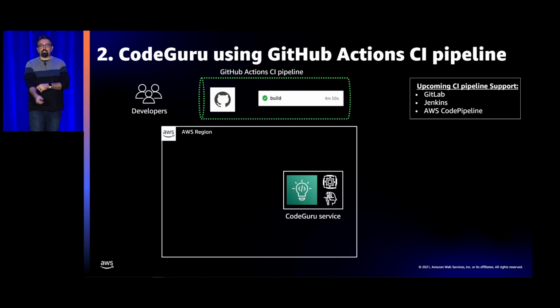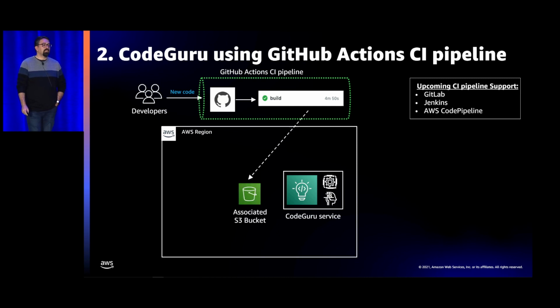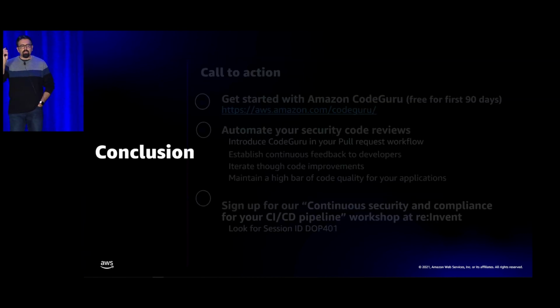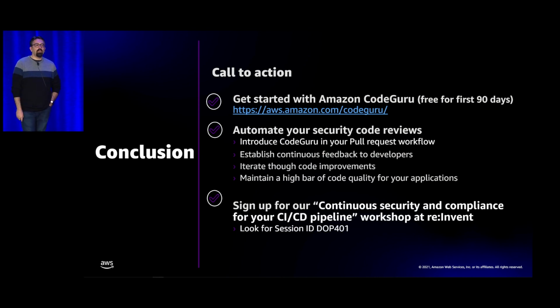An example here is GitHub Actions. So you can have the developers commit to their GitHub repository. The GitHub action that's going to trigger the build can actually go through and push that code base to an S3 bucket, then do a notification to say, hey, Code Guru, go take a look at that S3 bucket, and then respond back. And so it'll provide feedback to the build process there. Some upcoming integrations are GitLab, Jenkins, and AWS Code Pipeline itself, but we actually have the support for that.